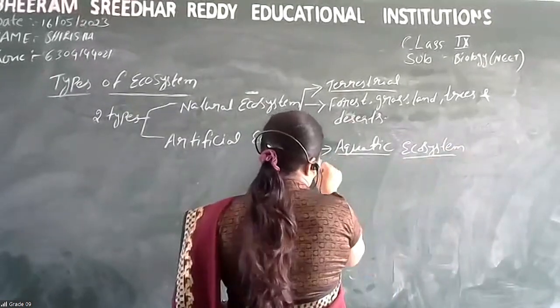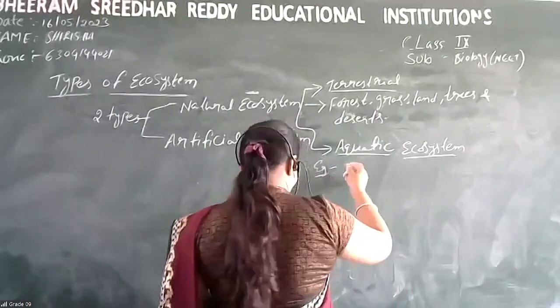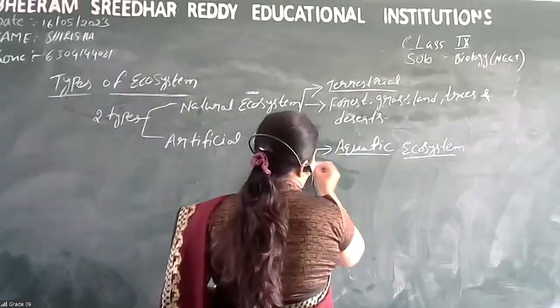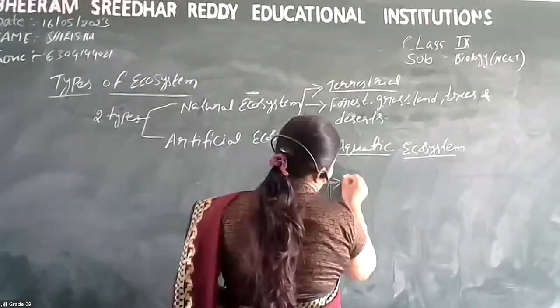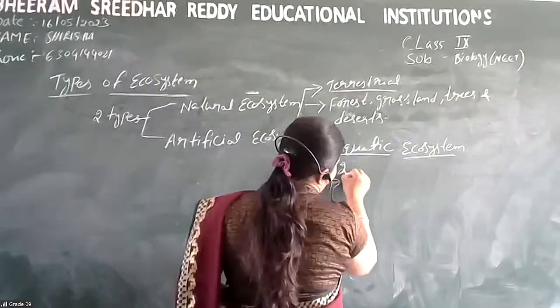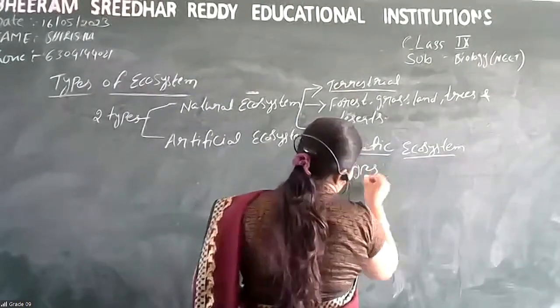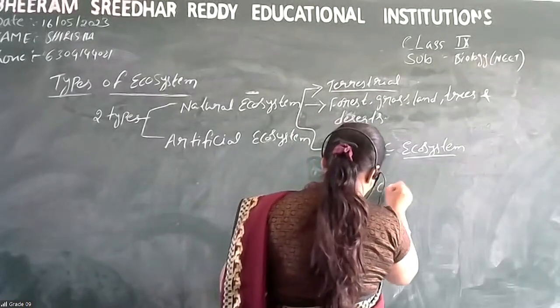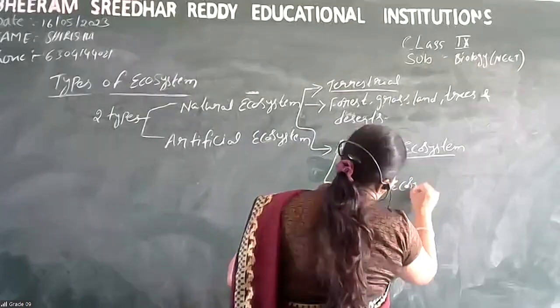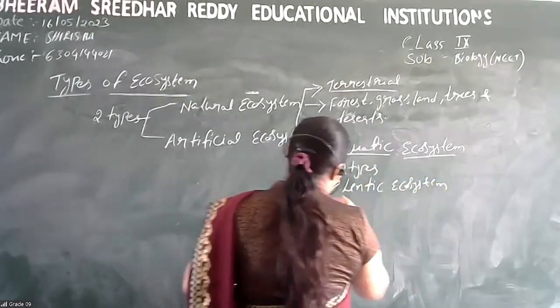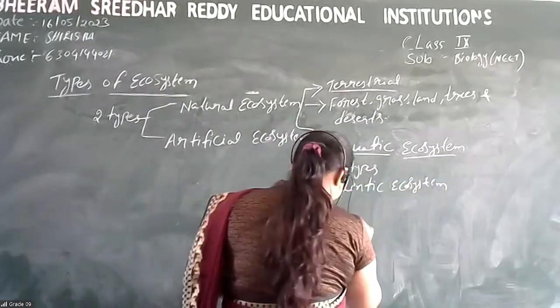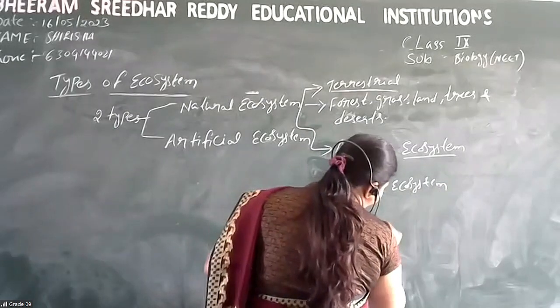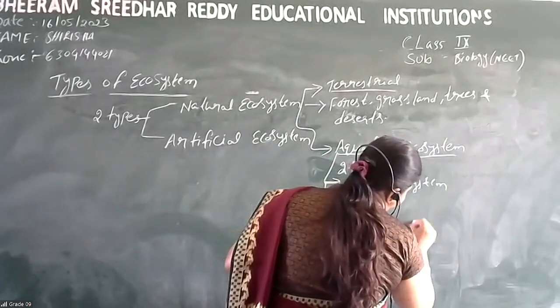In aquatic, there are again two types. That is lentic ecosystem and lotic ecosystem.